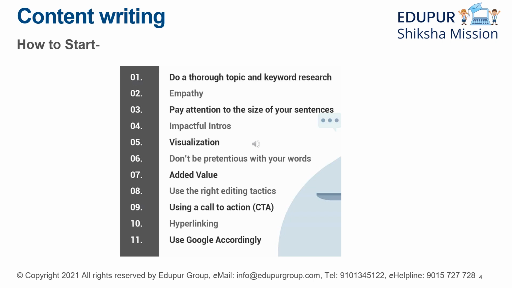Then empathy. Now suppose you're writing on a topic that is, let's say, war. So empathy is very important, like how a war destroys our life and everything. You just cannot be very cold and write something very harsh or anything. People will not like it. So empathy is very important.